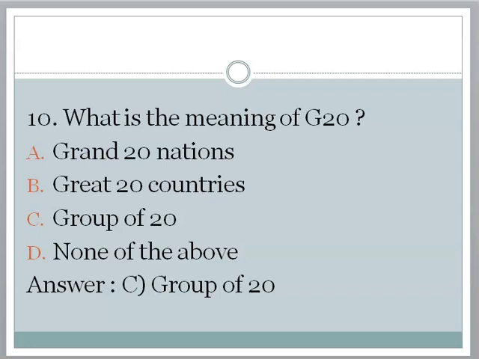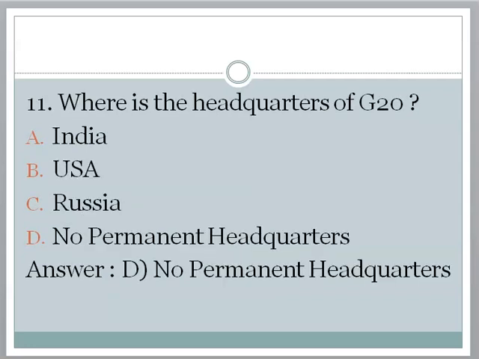A. Grand 20 nations, B. Great 20 countries, C. Group of 20, D. None of the above. The correct answer is option C. Group of 20. Next question. Where is the headquarters of G20?